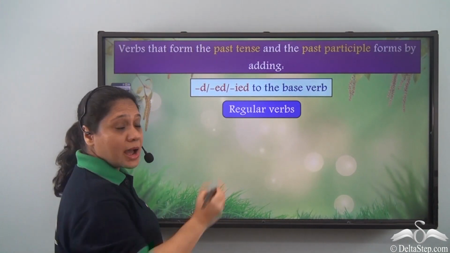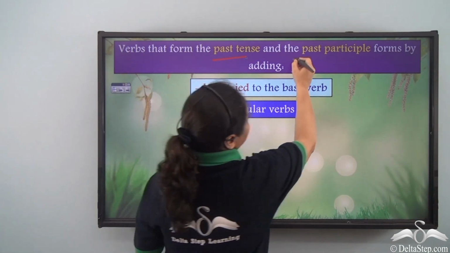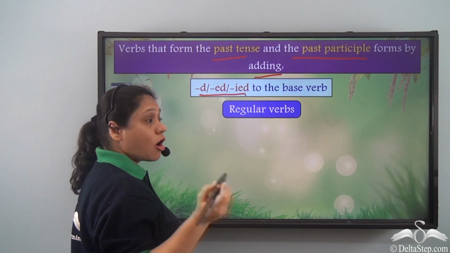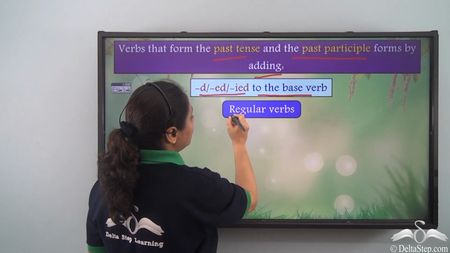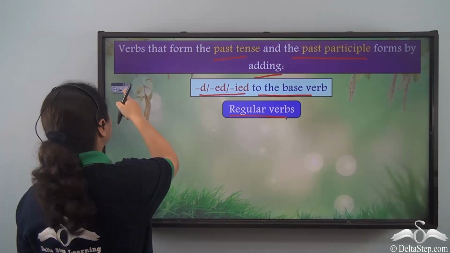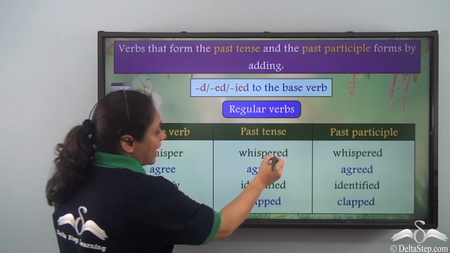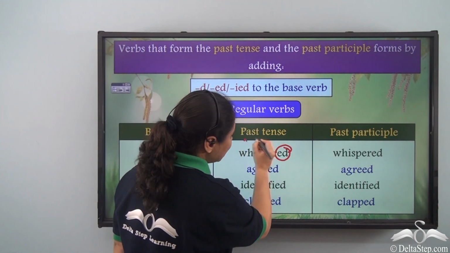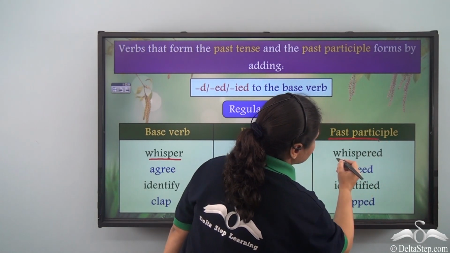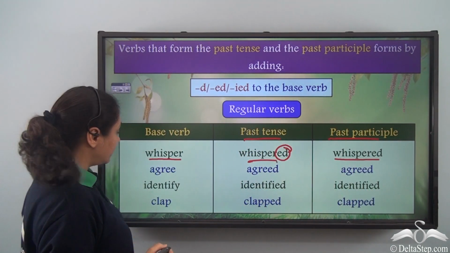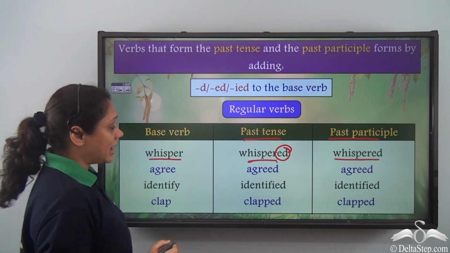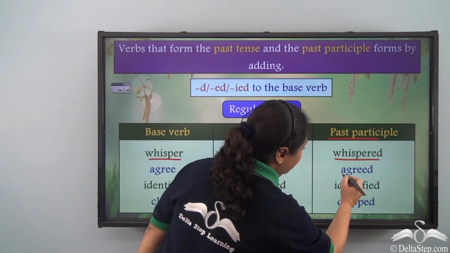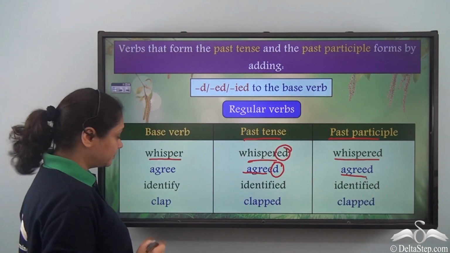Verbs that form the past tense and the past participle forms by adding d, ed or ied to the base verb are known as regular verbs. For example, we have added ed to the base verb whisper to form both the past tense and the past participle form whispered. In the case of agree, we have added d to get our past tense as well as the past participle form agreed.